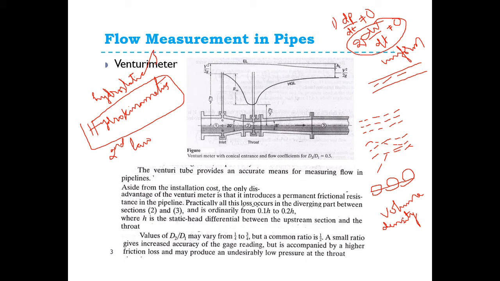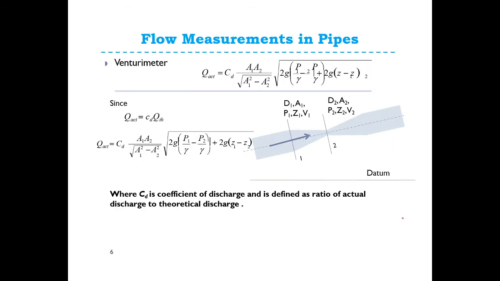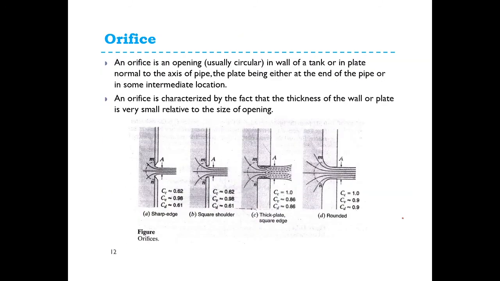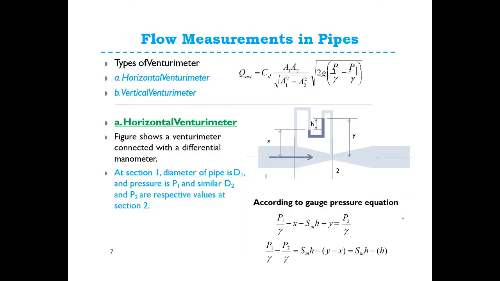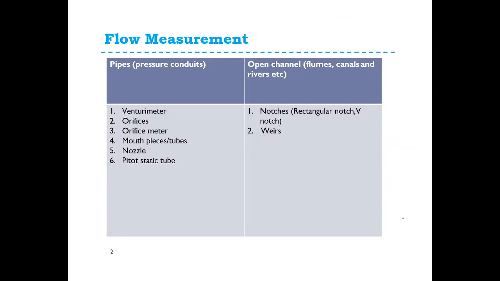Okay, next, the discharge. First you have to know about the discharge. What is meant by discharge?